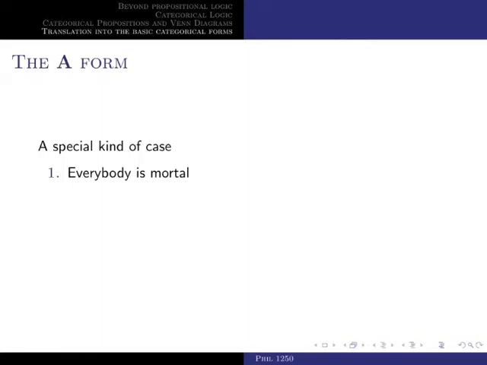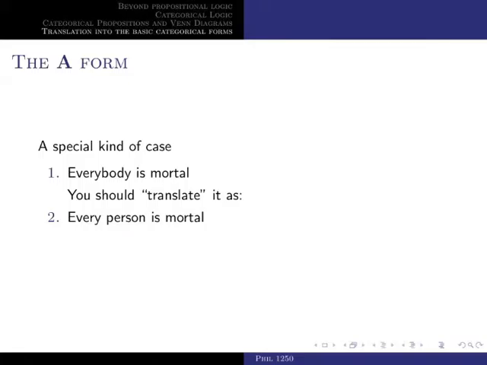There are special cases of the A form, and examples of these are expressions such as everybody, every time, everywhere. So take this sentence, everybody is mortal. Since categorical form needs a subject term, we paraphrase it as every person is mortal.